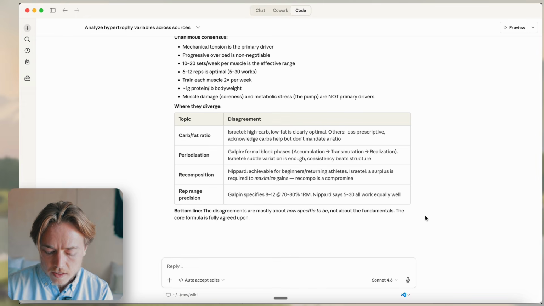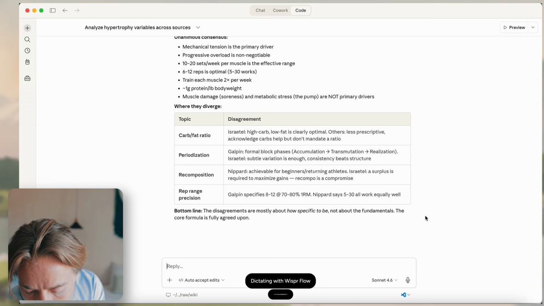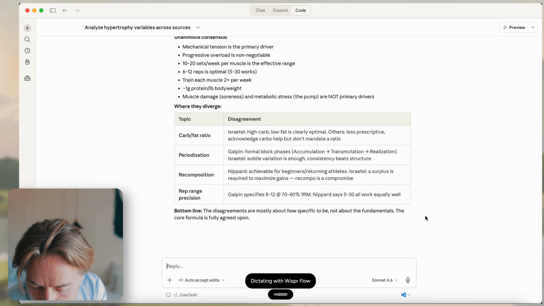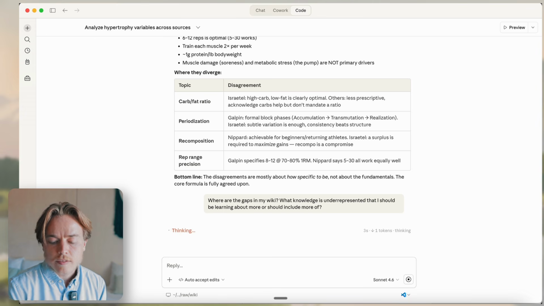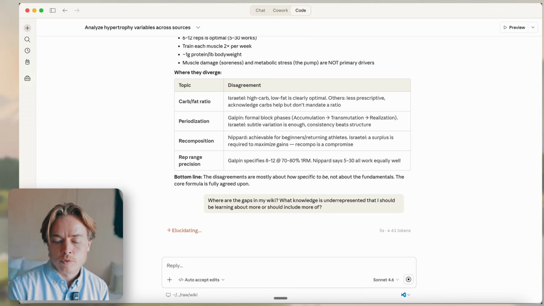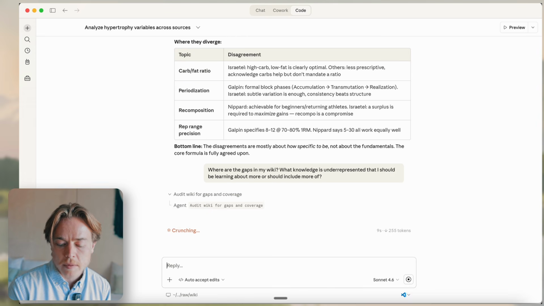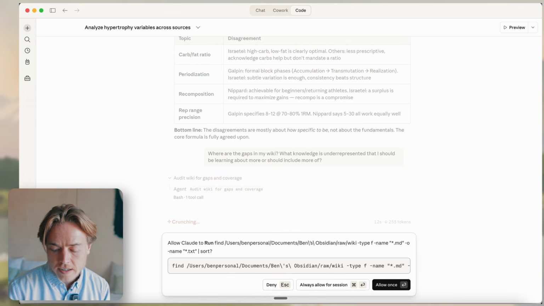Great answer. But then another one that I really like to ask is, where are the gaps in my wiki? What knowledge is underrepresented that I should be learning about more or should include more of? So this basically allows you to self-improve your wiki. You can ask what information is missing from it, and then it'll suggest things to add in. So what does it say?